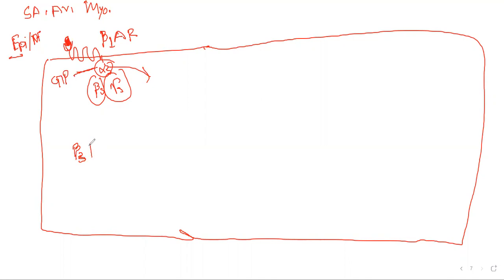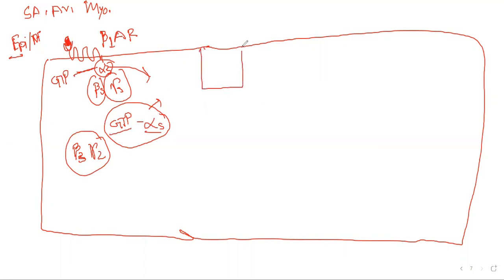Beta S and gamma S become separated, and alpha S with its energy binding GTP becomes separated, and this alpha S unit with GTP shows the physiological effects. This alpha S with GTP bound acts on an enzyme called adenylyl cyclase and activates it.